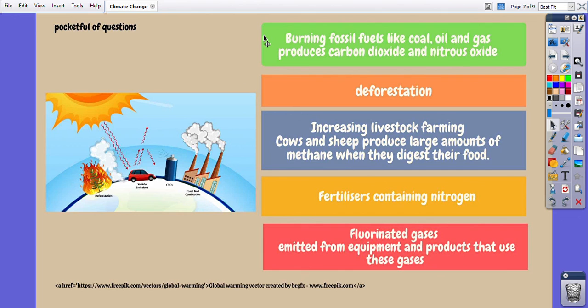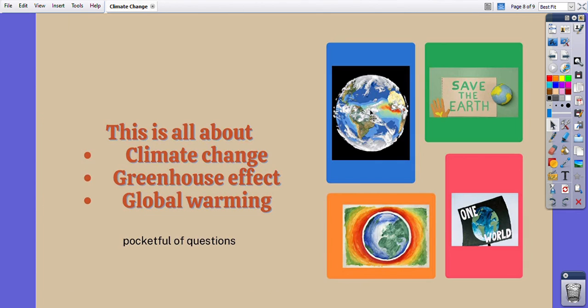It's affecting our lives obviously. So maybe someday we will start thinking about how we can save our planet and how we can make our climate and our lives better. Okay, this is all about climate change, greenhouse effect, and global warming.